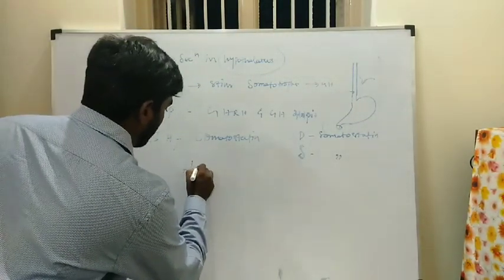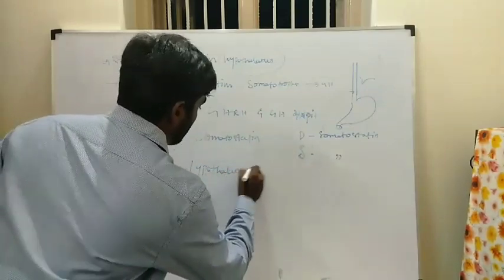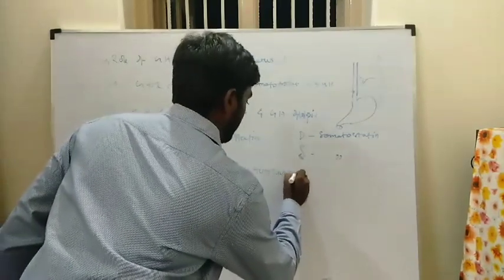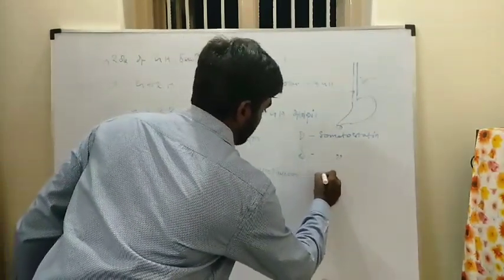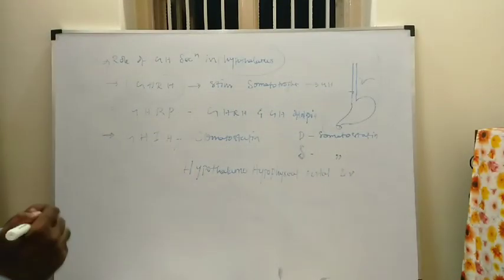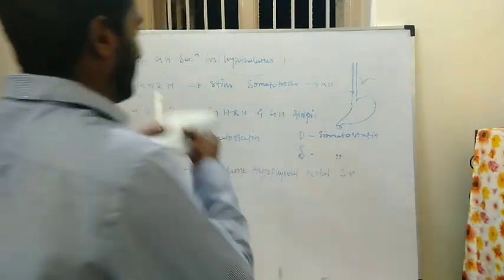This is very, very important. By these blood vessels, the hormones are transported from the hypothalamus to the anterior pituitary.